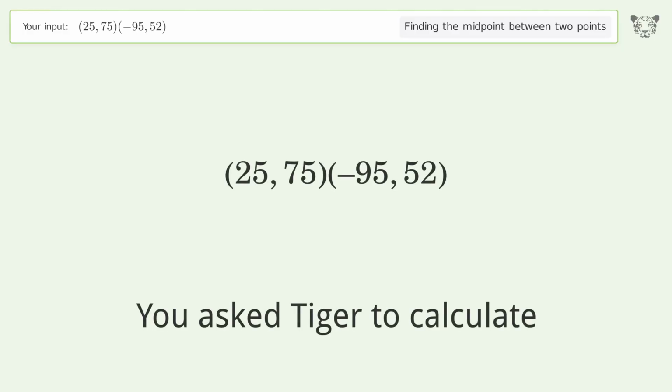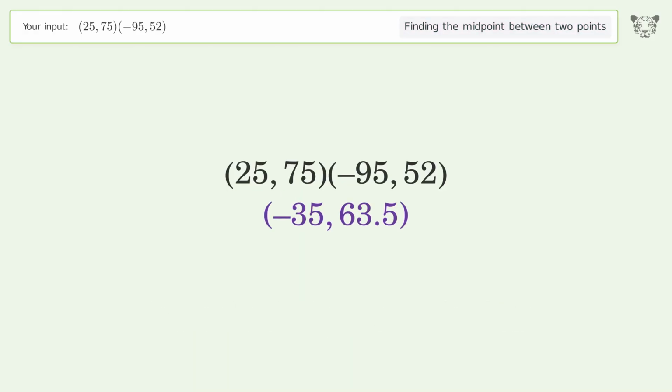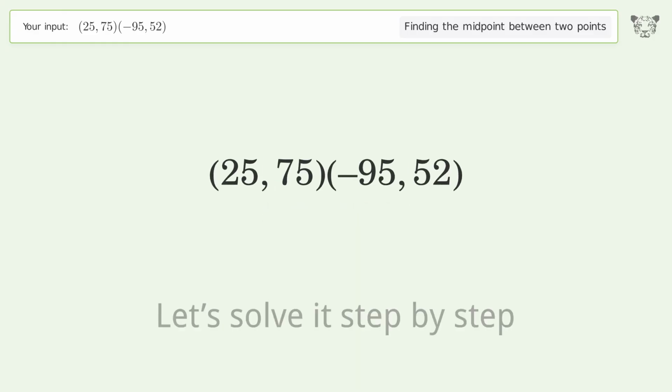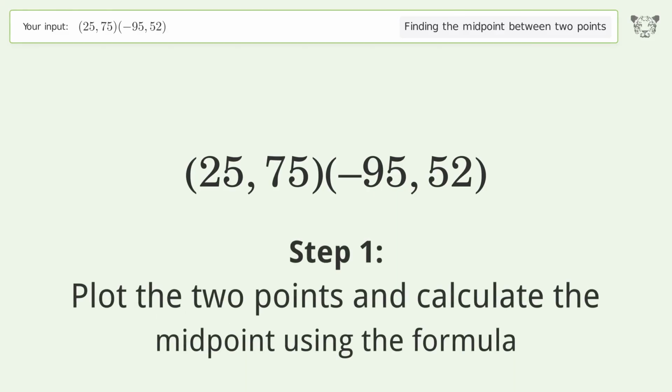You ask Tiger to calculate. This deals with finding the midpoint between 2 points. The midpoint between the 2 points is negative 35, 63.5. Let's solve it step by step. Plot the 2 points and calculate the midpoint using the formula.